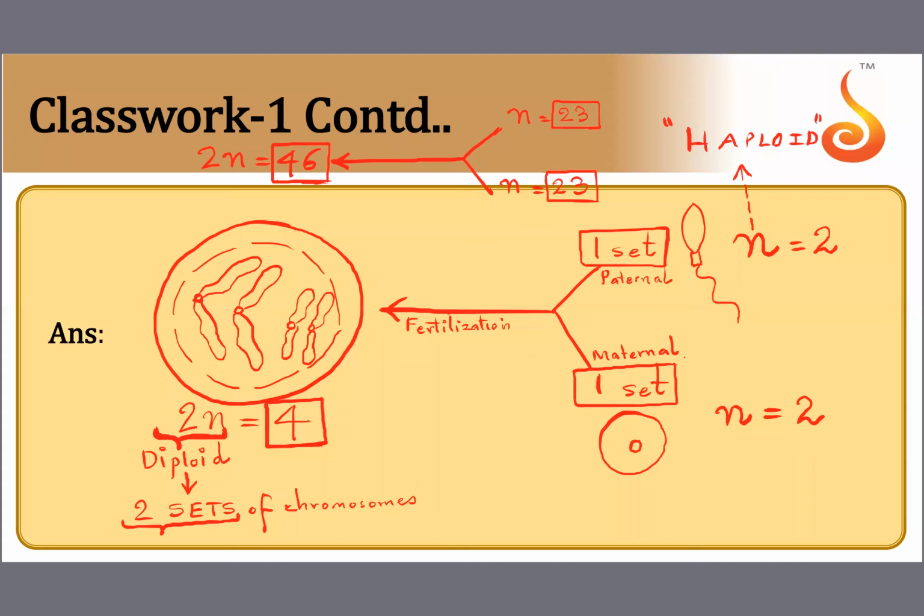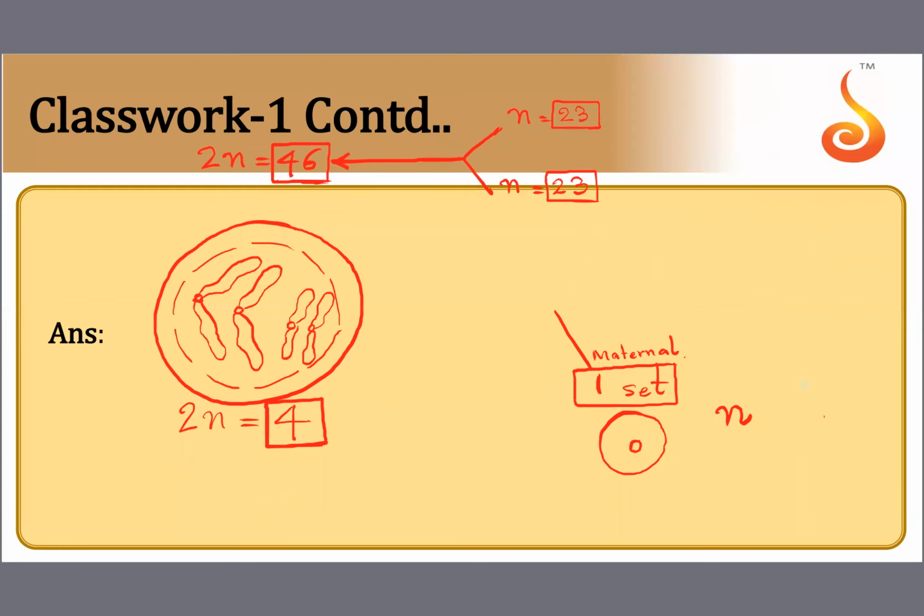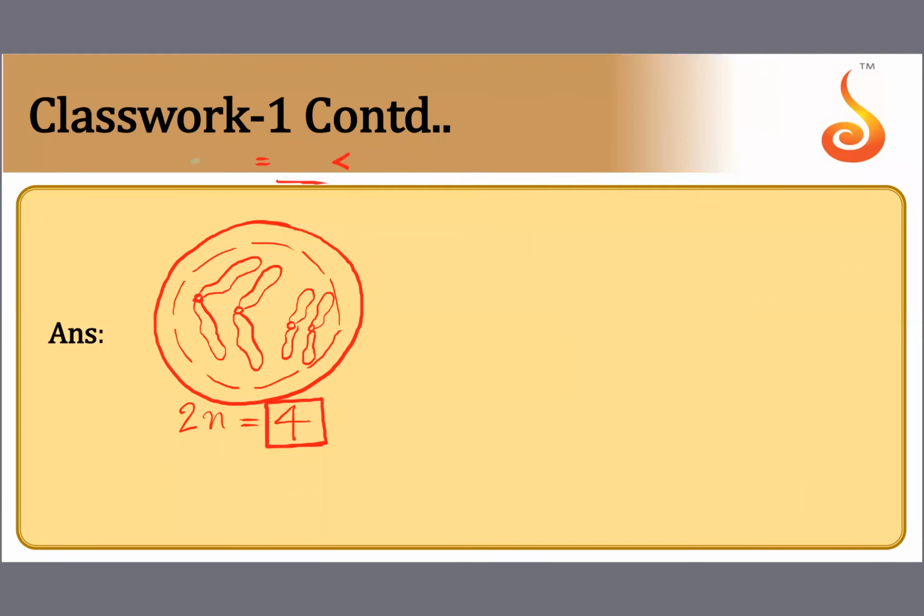So let me erase all this. You have understood that diploid means number of chromosomes. And how did a diploid cell come about? A diploid cell was formed by fertilization. There is contribution by the sperm, contribution by the egg. The egg contributes one set of chromosomes. The sperm contributes one set of chromosomes. Okay, all this we understood. So n means number. Ploidy it is called.